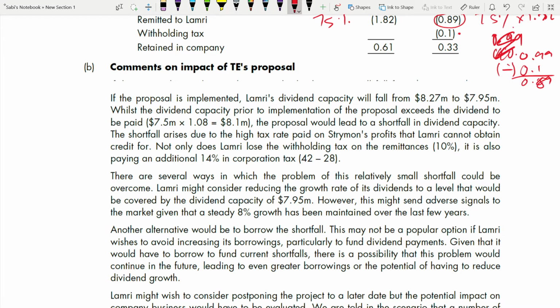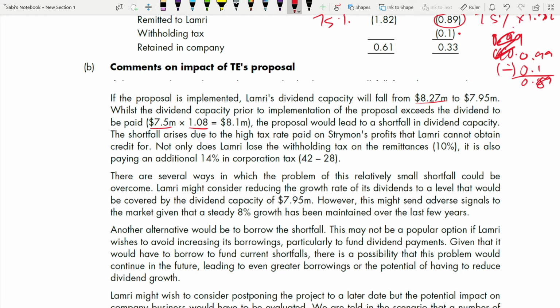We saw. Where's the dividend capacity prior to the implementation of the proposal? That means before this proposal exists, the dividend to be paid, right? So they are saying that before implementing this proposal, the dividend capacity was more than the dividend to be paid. How? We have been told that the current dividend is 7.5 and it will grow 8% annually.